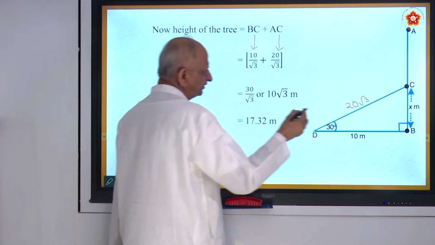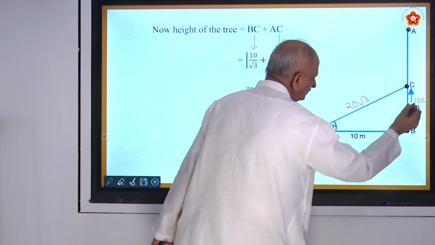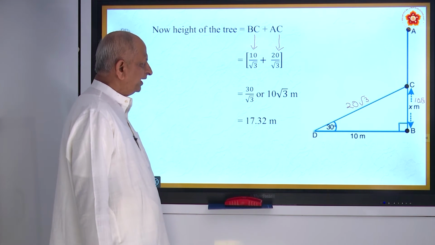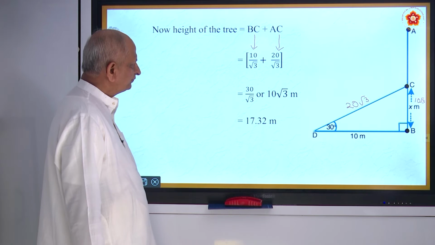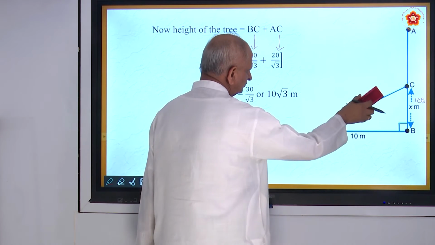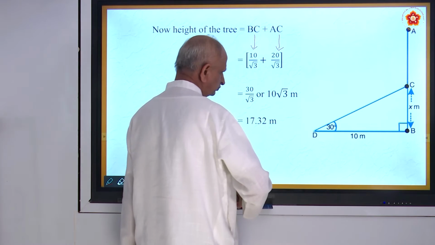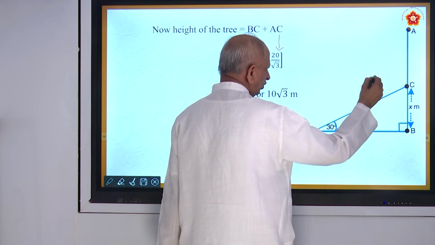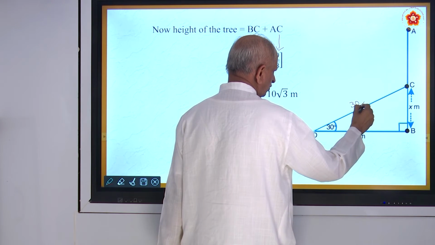And this BC is 10 by root 3. So total it becomes 10 plus 20, by root 3. So that is by, not into. So here totally it becomes 30 by root 3.